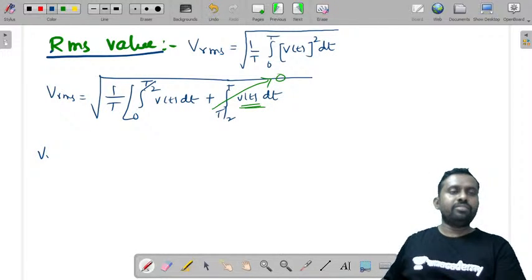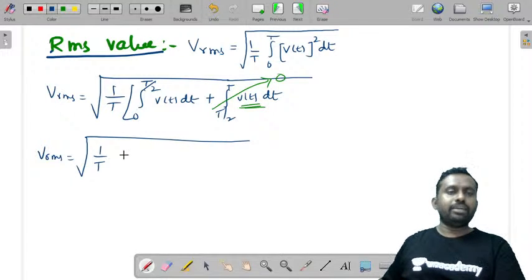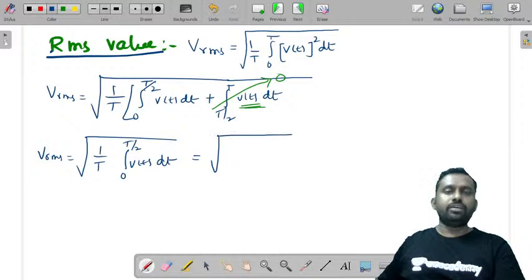Therefore, Vrms is equal to root over 1 by T integral 0 to T/2 of v of t squared dt. This you can write as root over 1 by T integral 0 to T/2, where v of t value is Vm, dt.